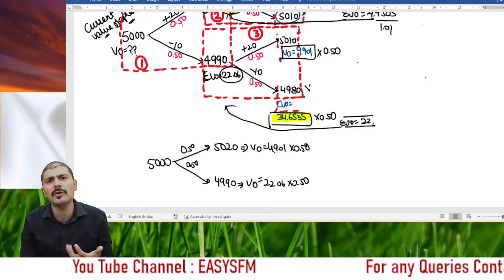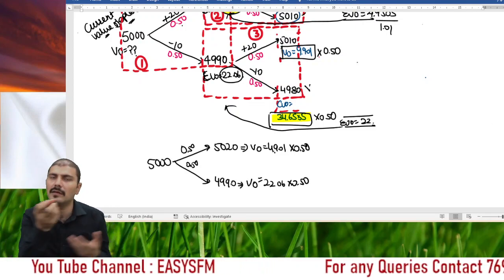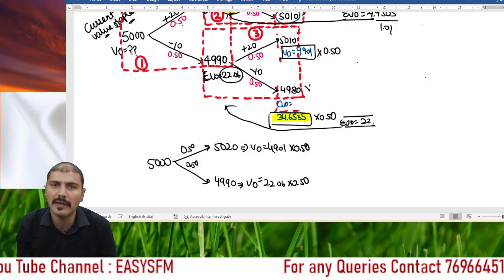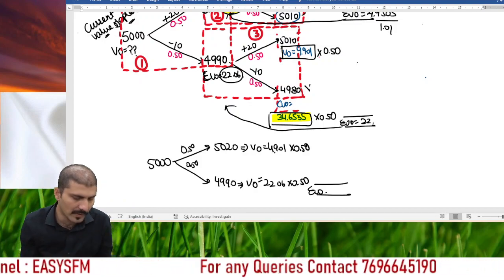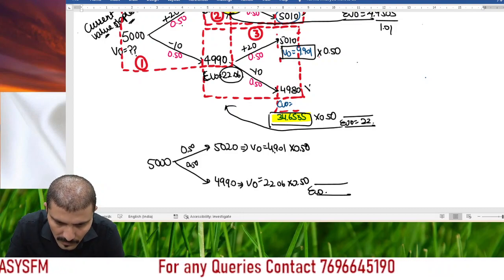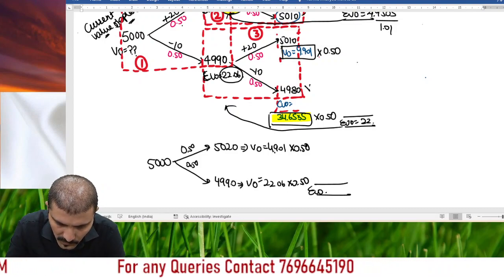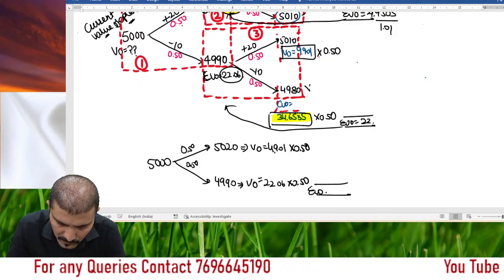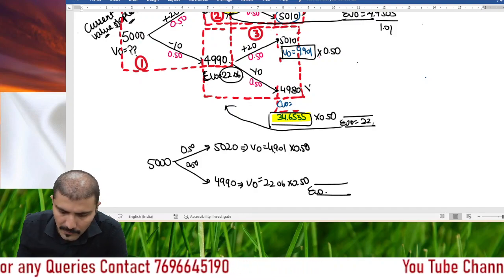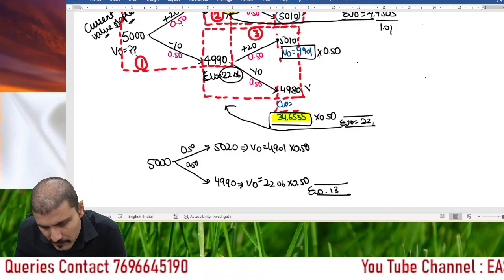So that is why I have told you that if you can understand one part, the balance is just repetitive work, right? So then the expected value of option at the end of 1 month will be 13.48.